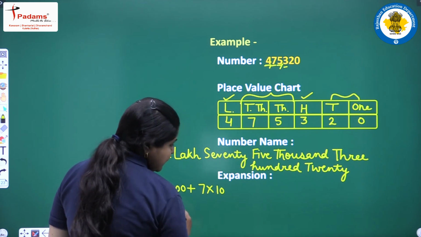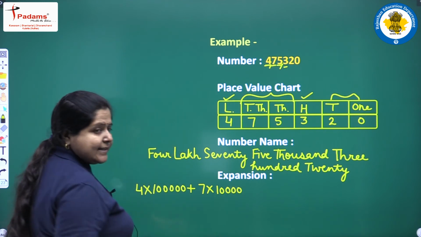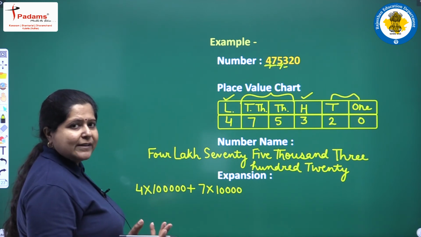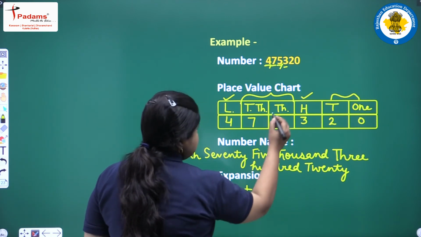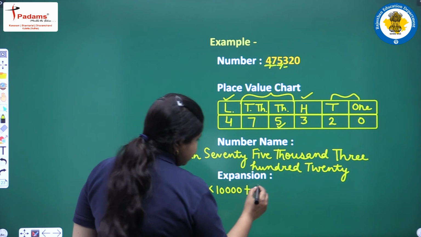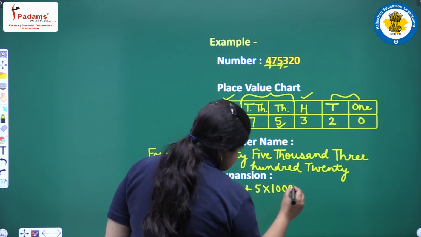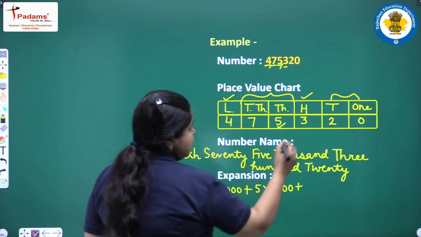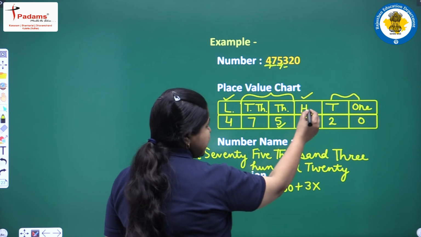So, 10 and then 1000. Remember 1000 has 3 zeros and 10 has 1. So, in all there will be 4 zeros plus then we will take up this place value 5 into 1000 plus this 3 into, it is at hundreds place value.